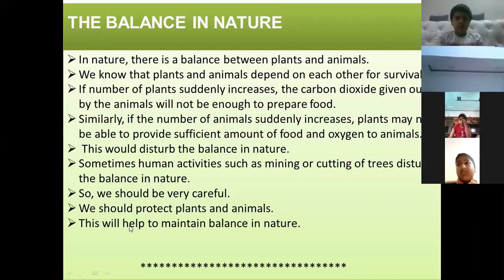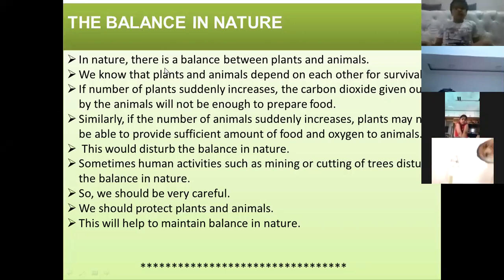Very good, Vanshika. Thank you. Now see, human activities such as mining or cutting of trees. We humans cut trees for our purposes, we build factories, we build houses, etc. For this purpose, we cut trees carelessly. Cutting of trees on a large scale may disturb the balance in nature. What will it lead to? It will lead to a decrease in the number of plants. If the number of plants decreases, animals will suffer.